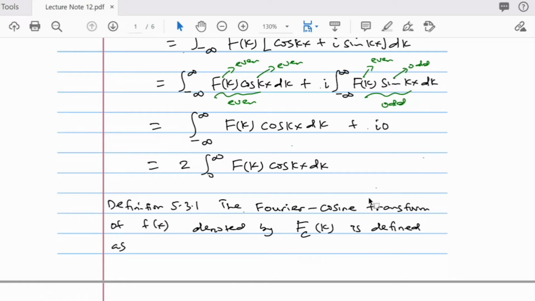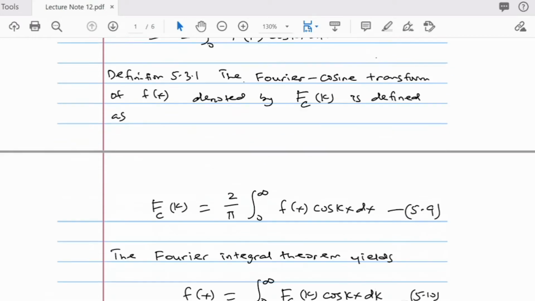The Fourier transform without C is just the Fourier transform of f of x, but the C tells you that you are finding the Fourier cosine transform. It is given as 5.9: the Fourier cosine transform of small f of x is 2 over pi, the integral from 0 to infinity of f of s cos ks ds.